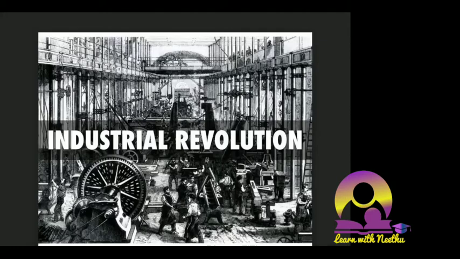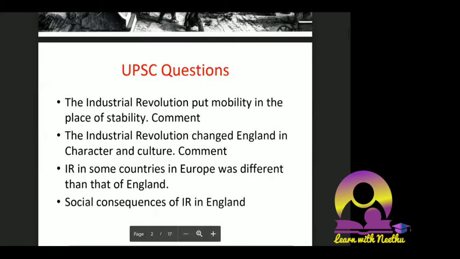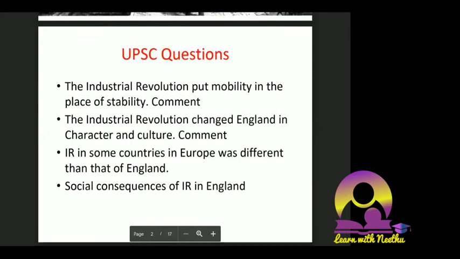So as usual, before entering into the topic, we will first see previous year UPSC questions. These are the questions I told you from world history. Direct questions will be asked and questions will be repeated, so your input output ratio for the topics which we are studying will be very good. Okay, so the first: the Industrial Revolution put mobility in the place of stability. Comment. Second question, the Industrial Revolution changed England in character and culture. Comment. The Industrial Revolution in some countries in Europe was different than that of England.